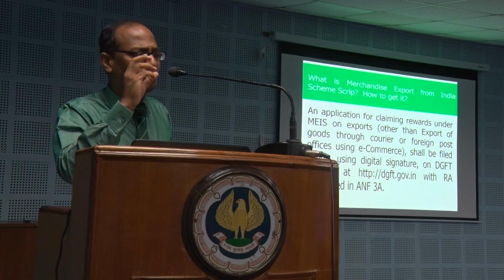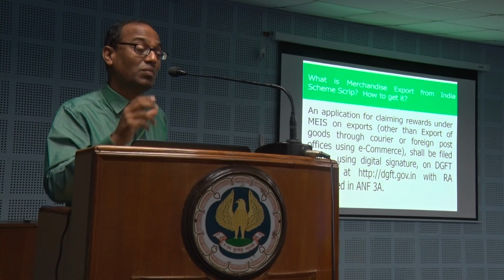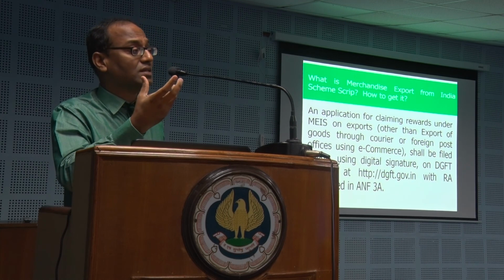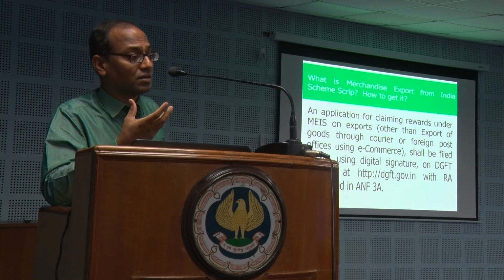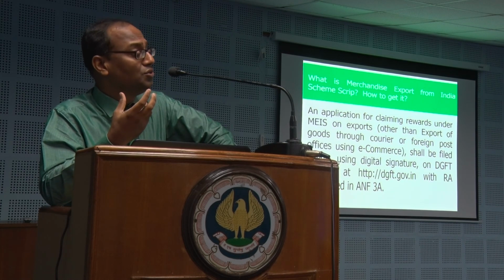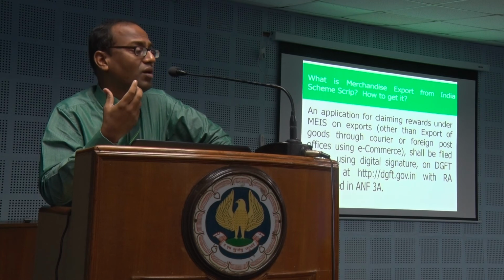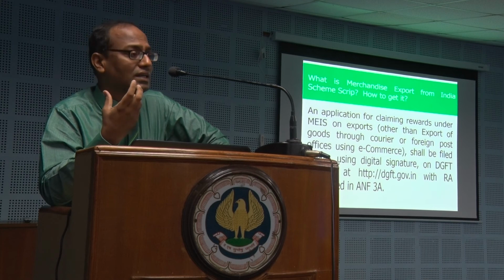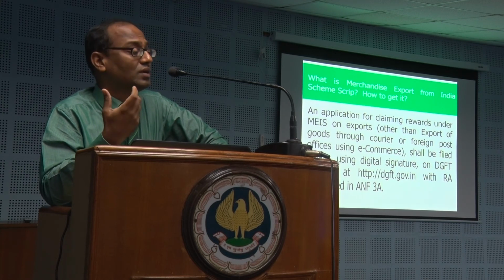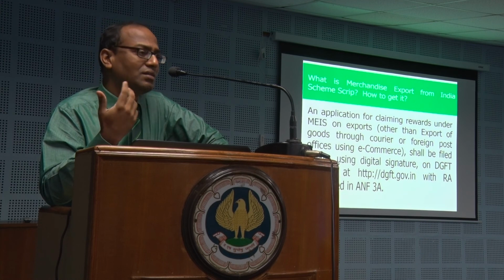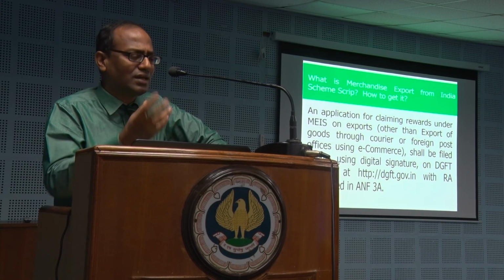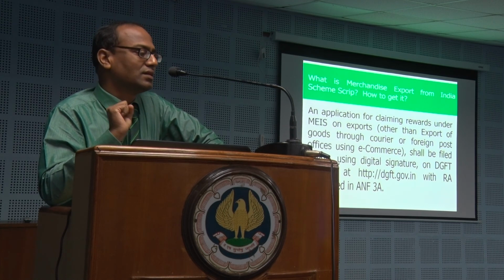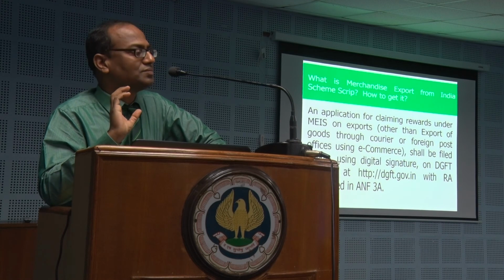There were a lot of schemes: Focus Market Scheme, Focus Product Scheme, Market Linked Focus Product Scheme, and maybe Village and Krishi, VKGUY, Gram Udyog Utpad Yojana, that was also there. Agriculture incentive scheme scripts, AAIS, were also there. So a variety of schemes. Now they are telling us in one go, the 2015 to 2020 block period of this FTP scheme.